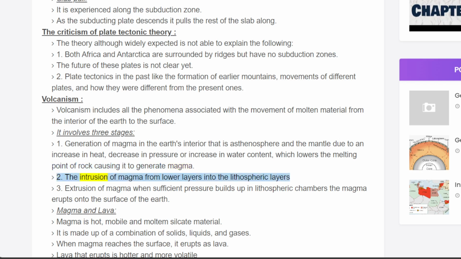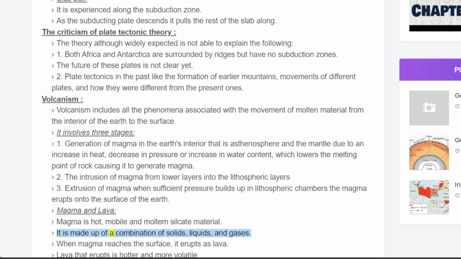2. The intrusion of magma from lower layers into the lithospheric layers. 3. Extrusion of magma. When sufficient pressure builds up in lithospheric chambers, the magma erupts onto the surface of the Earth. Magma and lava. Magma is hot, mobile and molten silicate material.